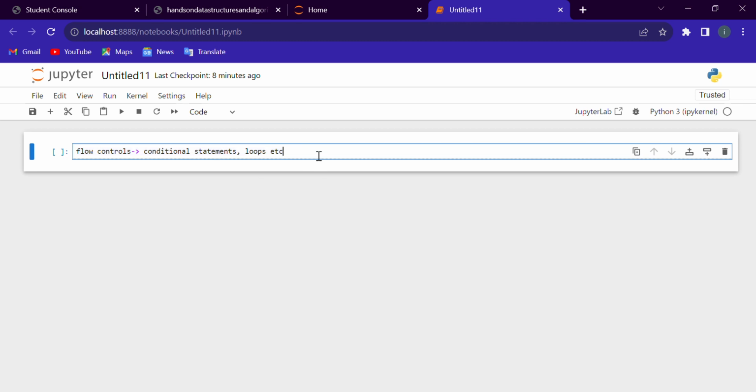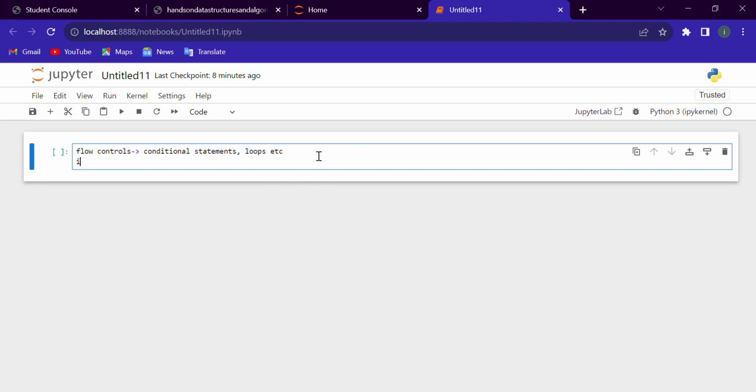There is another thing, iterations. For iteration we use another term, iterator, which is an object that allows you to iterate over a collection of data. Collection of data means lists, or a set, or tuples, anything.